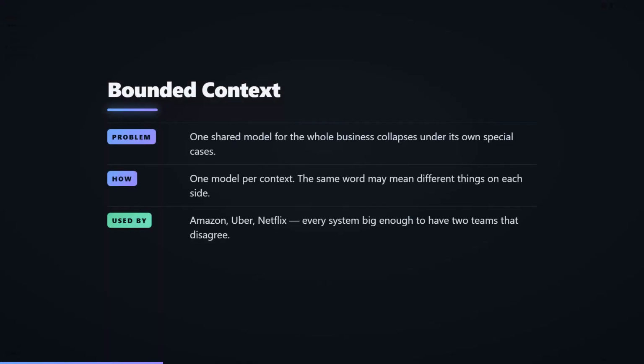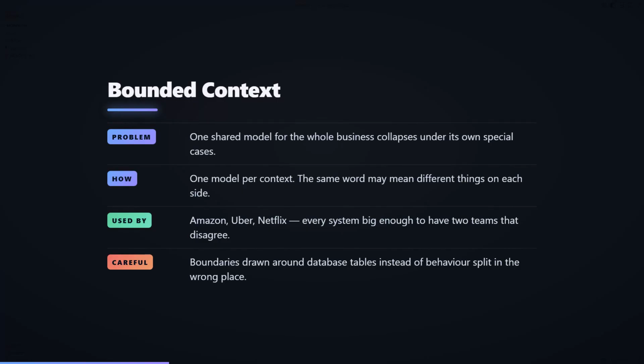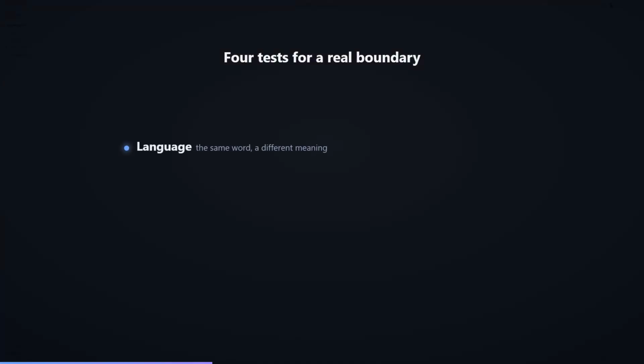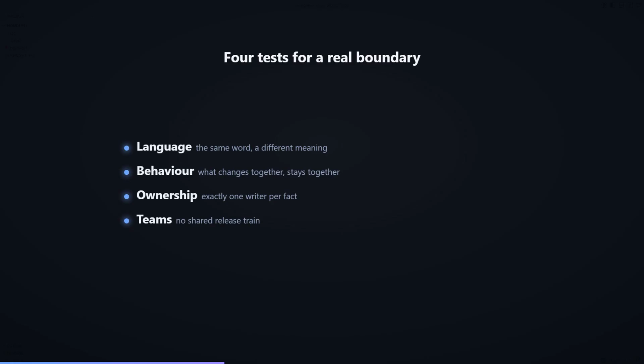A bounded context is the boundary inside which one model and one meaning for every word is valid. Across the boundary, the same word may mean something else, and that is allowed. The contexts translate at the edge instead of sharing a class. Finding them is the part most explanations skip, so here are the 4 tests I actually use.